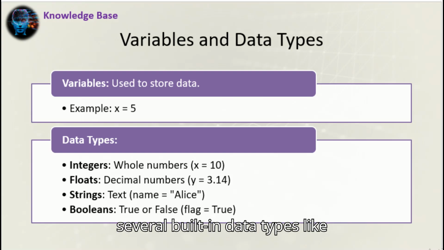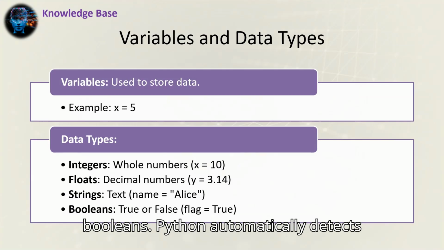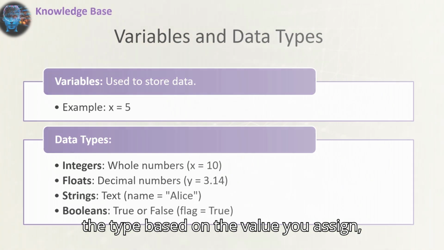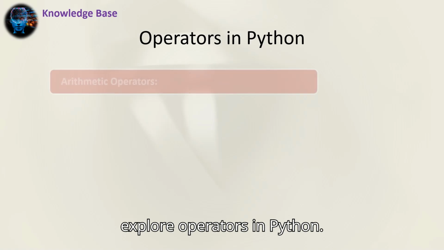In Python, we have several built-in data types like integers, floats, strings, and booleans. Python automatically detects the type based on the value you assign, so you don't have to worry about specifying it yourself.